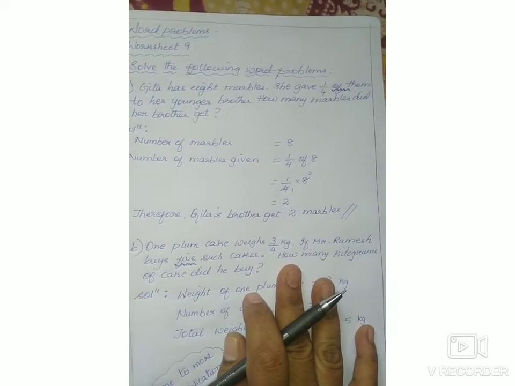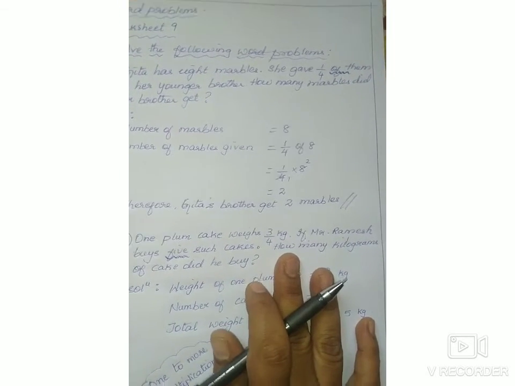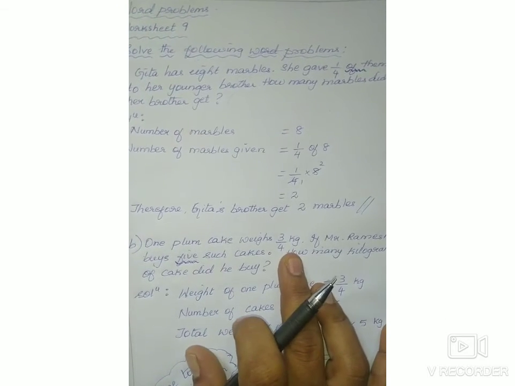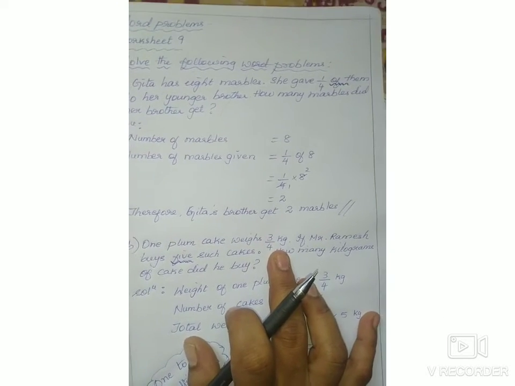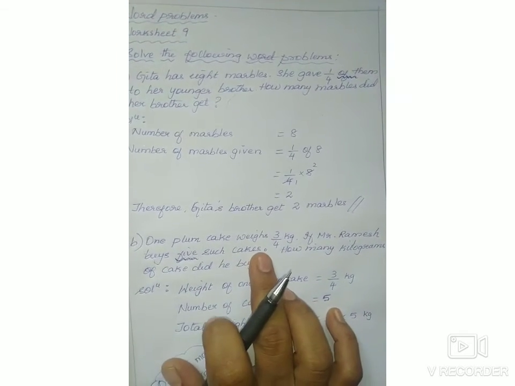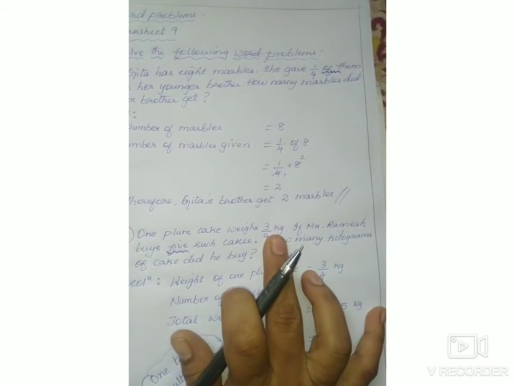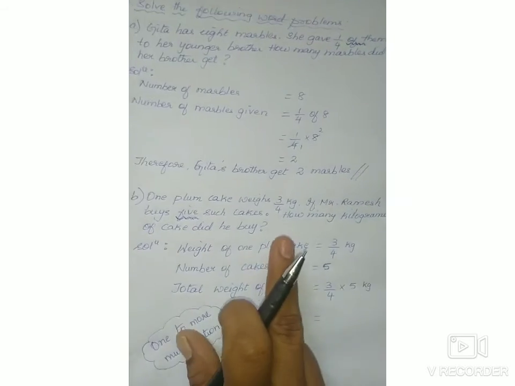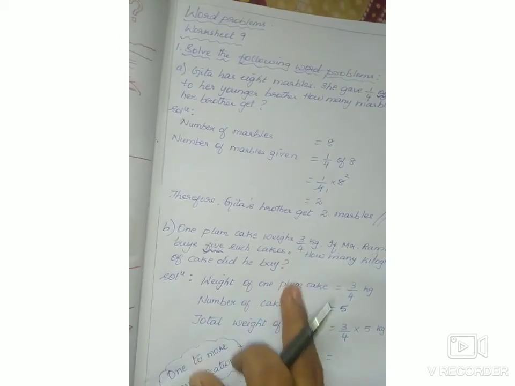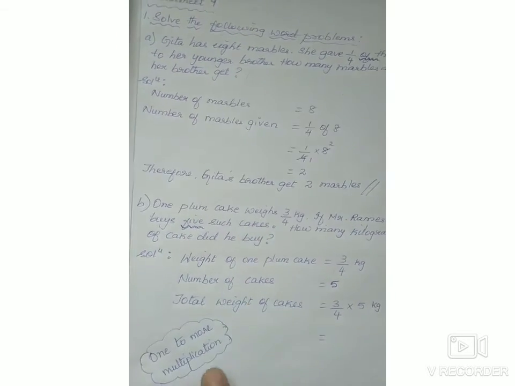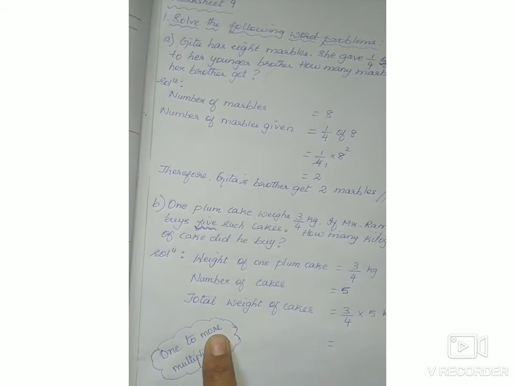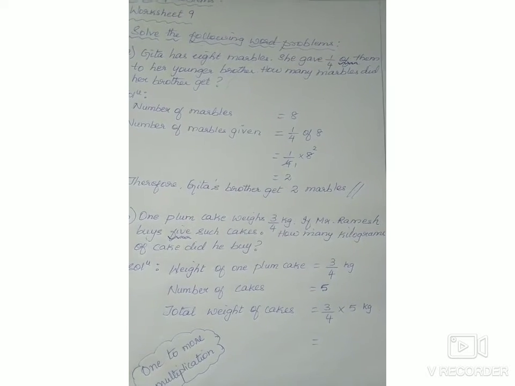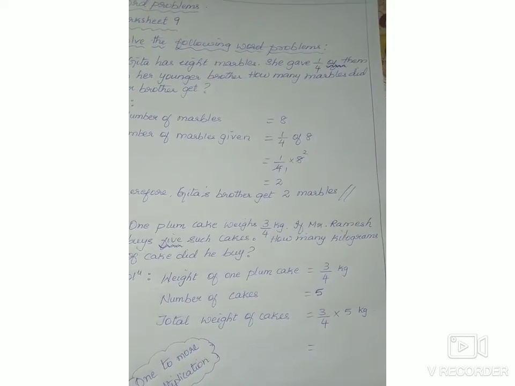So by seeing the question only, you have to tell me which operation is applicable. Whether it is addition, whether it is subtraction, or whether it is multiplication. Yes, it is multiplication because we already have solved in last sessions that if 1 is given and asking for more, then it is a multiplication. So you can see that weight of 1 cake is given and asking for 5 such cakes. That is 1 given and asking for more. So it is multiplication. While reading the question only, you have to know how to solve the word problem. Then only you can solve, children.